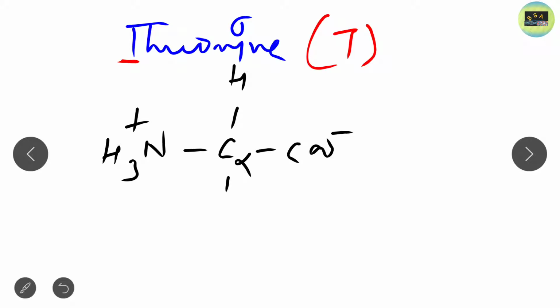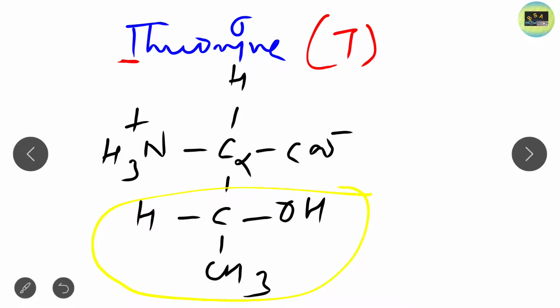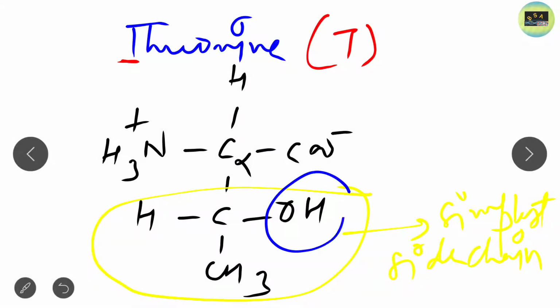Its side chain is also the simplest one: CH, OH, CH3. So here you can find that the side chain of threonine is also a simple one, the simplest side chain. The side chain of threonine is also the simplest one, and due to the presence of the OH group, it can form hydrogen bonds.